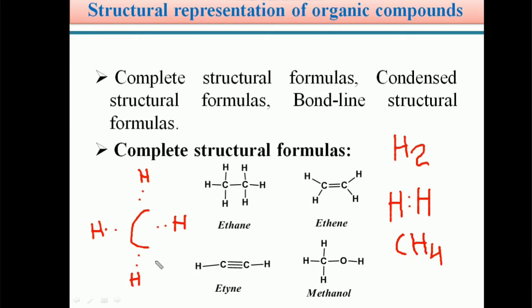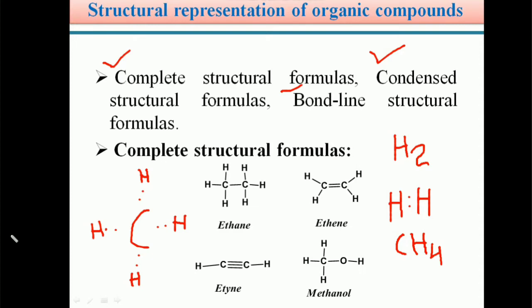But in the case of organic compounds, there are structurally very big organic molecules that exist stably. So the Lewis dot representation may get confusing and can be difficult in some examples. It is better to use other options to represent the structure of organic compounds. The first is the complete structural formula representation, then the condensed formula representation, and the bond line representation. Based on these different types, we can show organic compounds very clearly and easily.